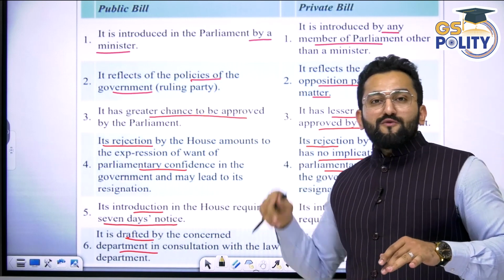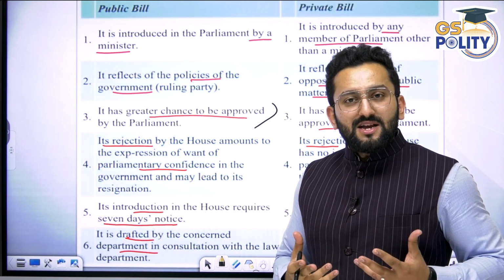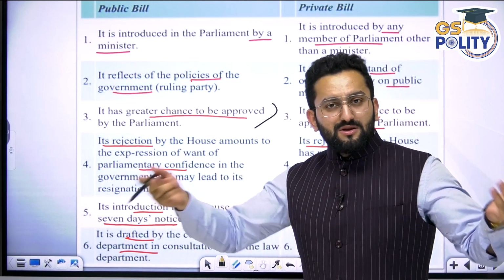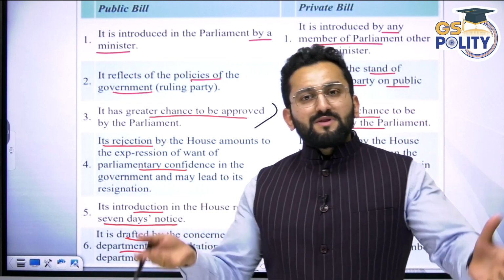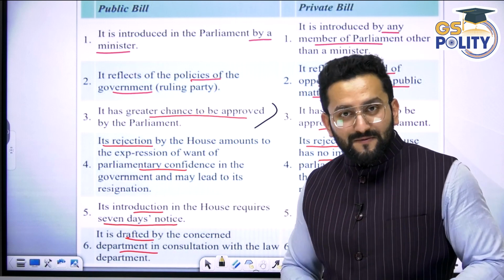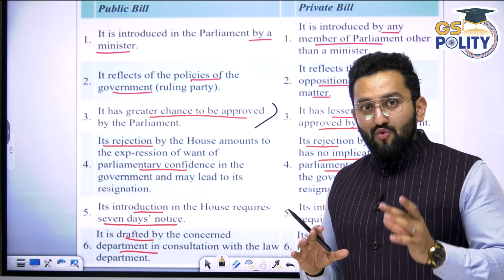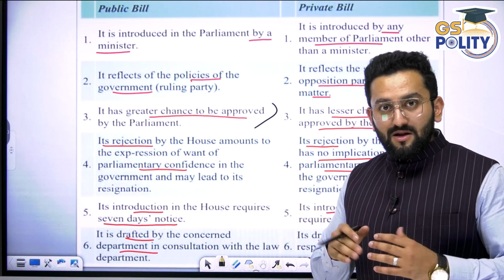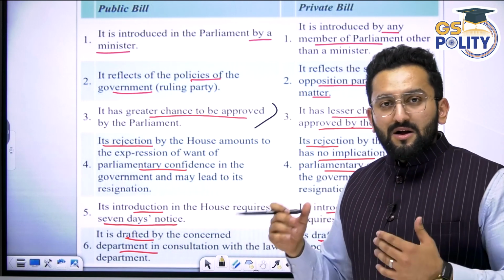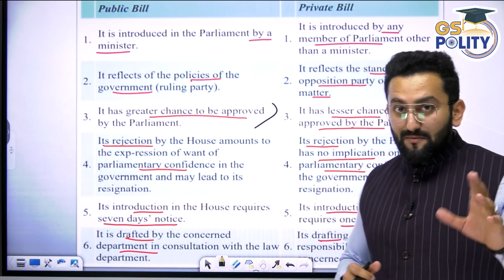A public bill has a greater chance to be approved in Parliament. Why greater chance? Because in Lok Sabha, who is having majority? The ruling party, right? So the ruling party will say, our minister is proposing this bill, so we have to pass this bill. They are going to use the whip. I told you about the whip in the previous session. Whip is a direction by the party through a person who is regarded as whip, that on this bill, the BJP members or Congress members, whoever is the party we are talking about, they need to get it passed. Then members are going to say, yes, we are passing it.